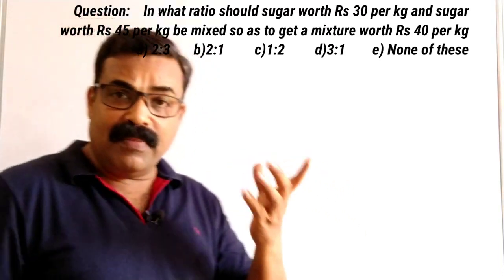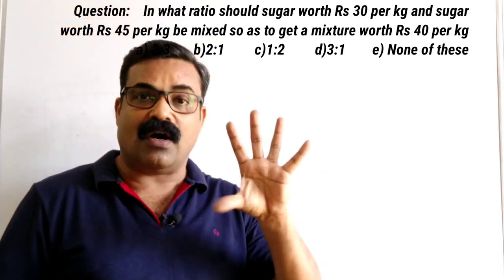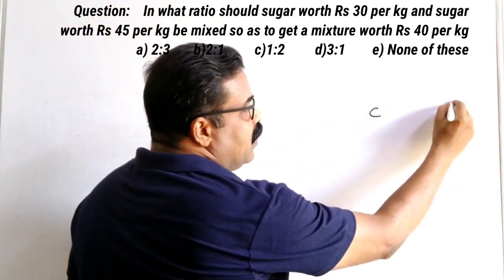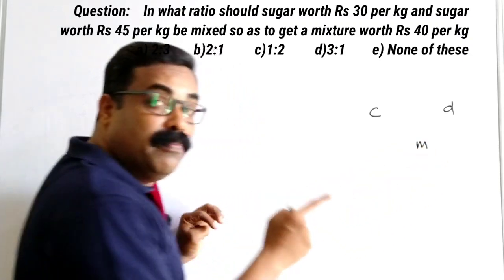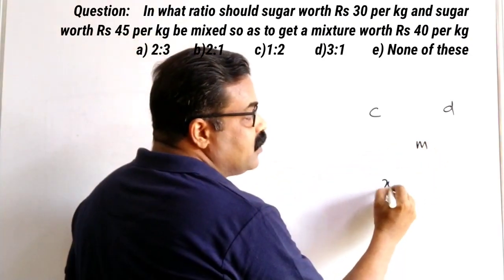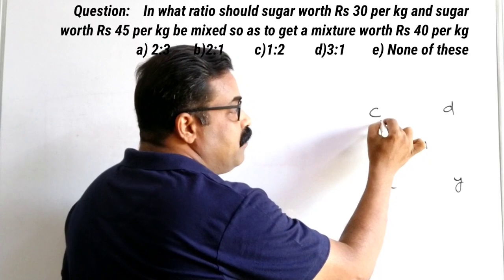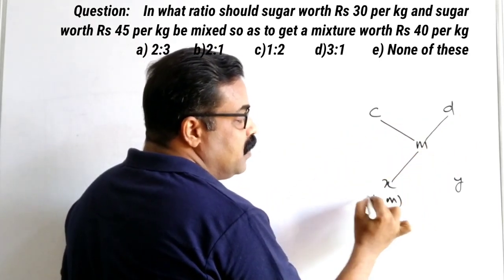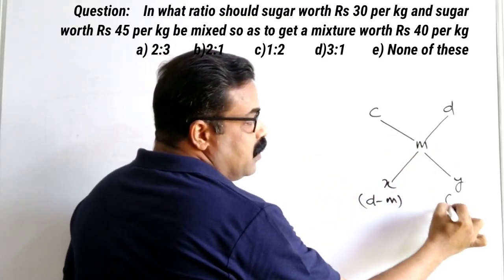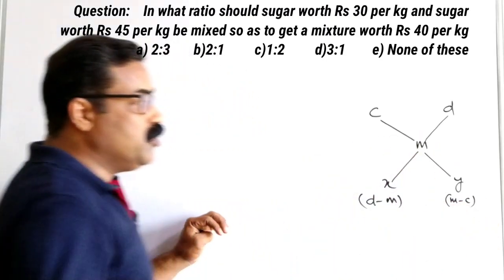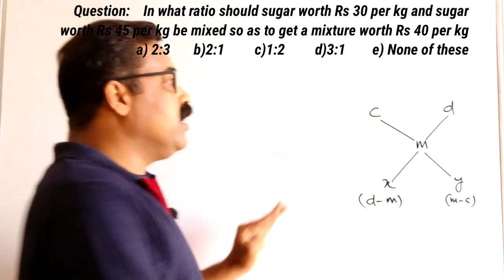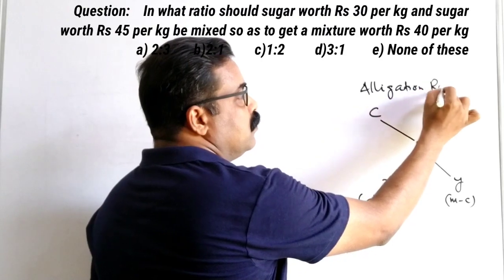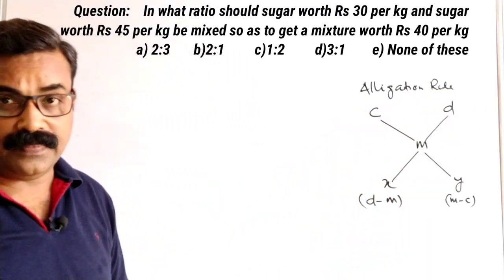So we remember the formula. We remember the picture of alligation. We have the cheaper value, the dearer value, and in the middle we have the mean value, and here we have the x and y ratio. So on cheaper and dearer, this x value is D minus M and this y value is M minus C. So this picture we remember. This is the alligation rule.